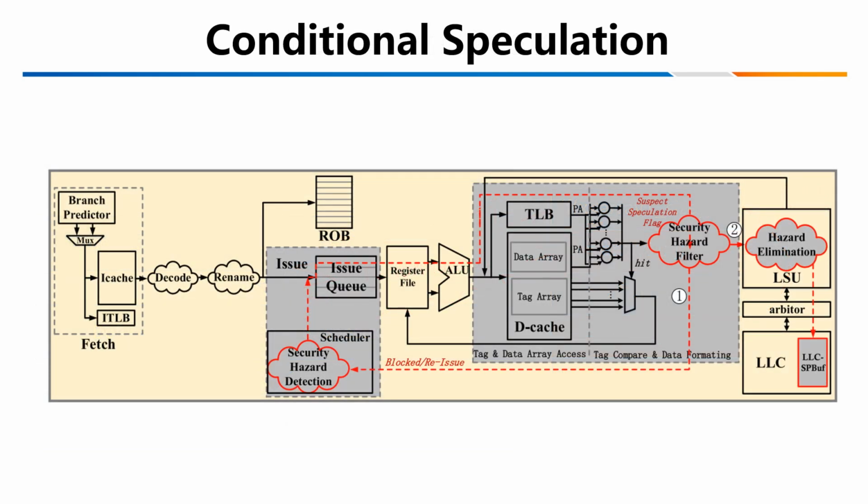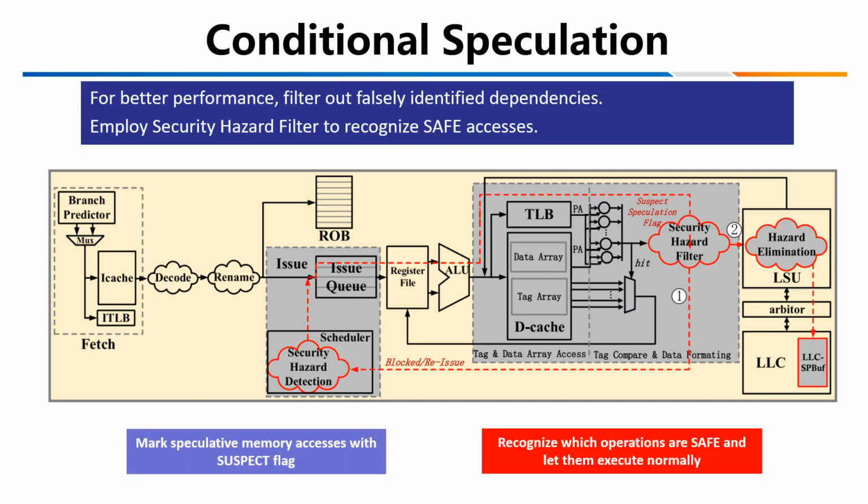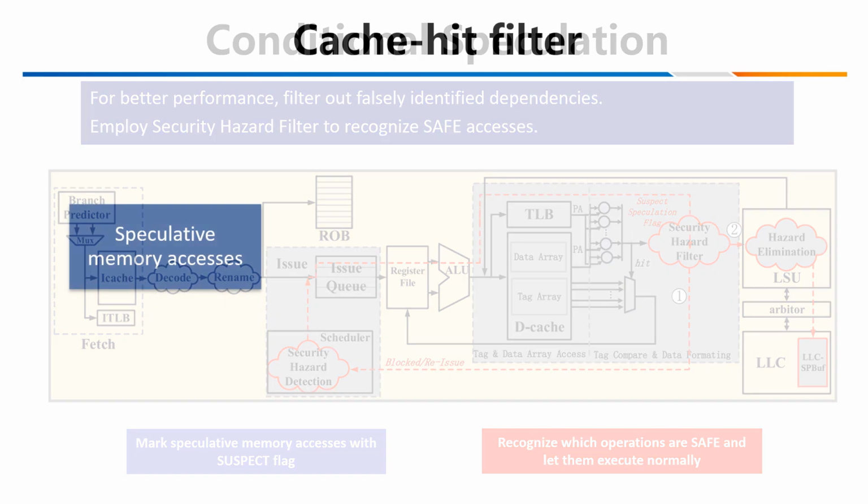Therefore, we propose the defense framework named conditional speculation for better performance, which detects whether a speculative access is safe or not according to security dependence, and employs a security hazard filter to recognize safe access and allow this safe access execution as usual, and prevents the execution of unsafe parts from changing cache state.